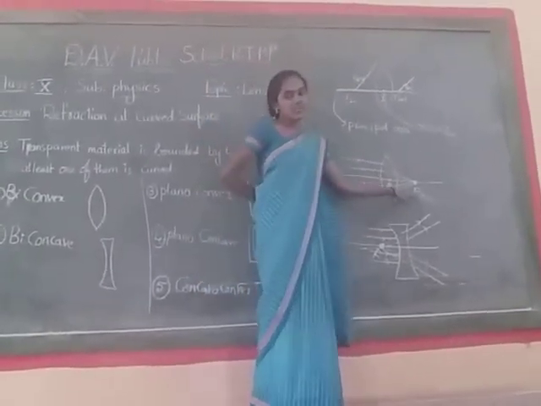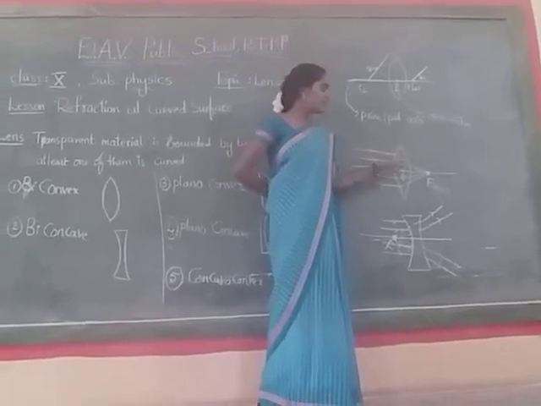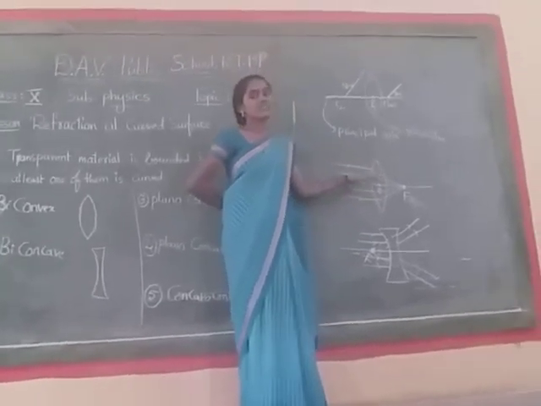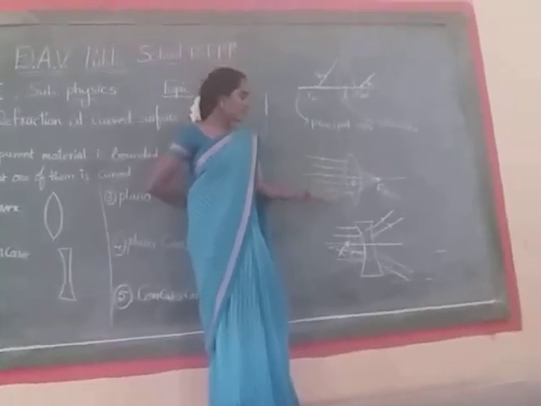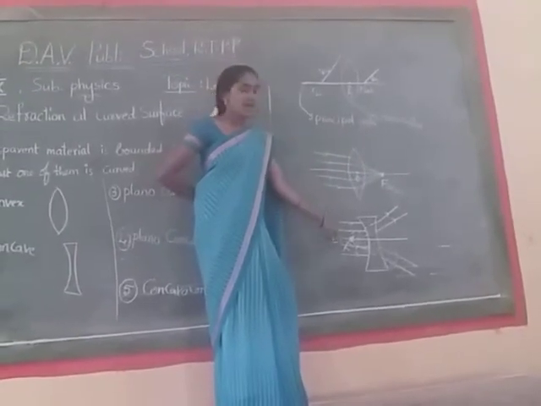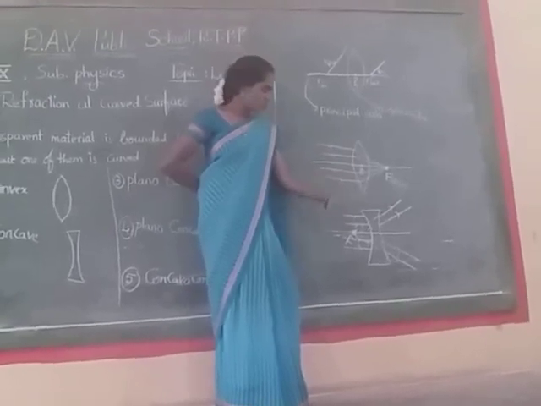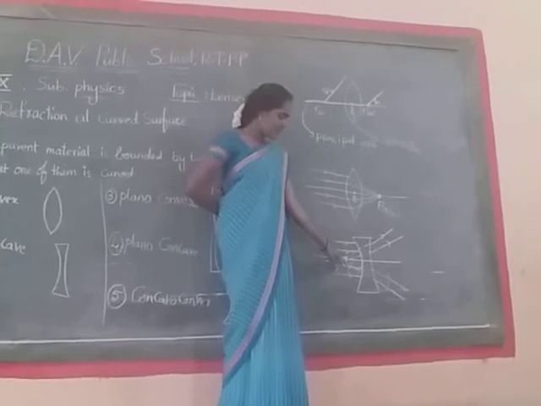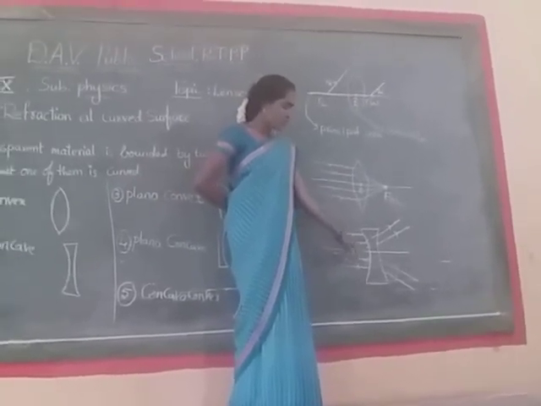So we can define the focus for a convex lens as the point where all the refracted rays meet after refraction. Whereas for a concave lens, it is the point where the light rays appear to diverge from. So that is said to be the focus point for a concave lens.